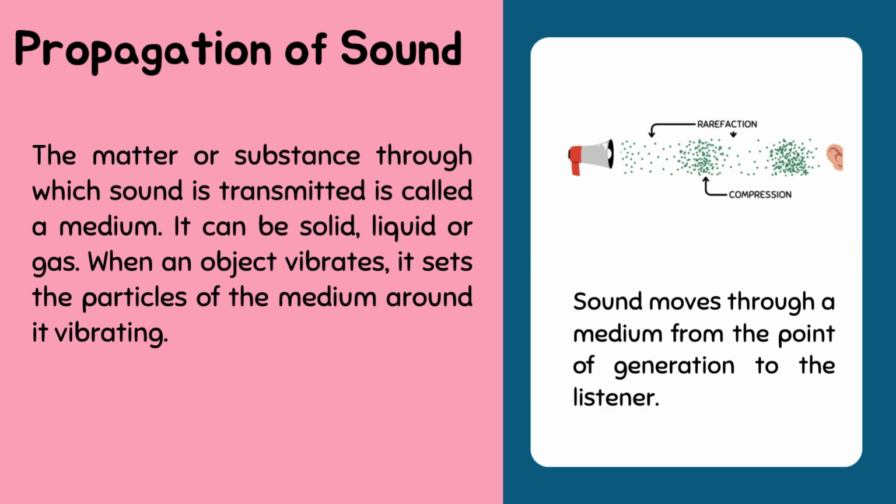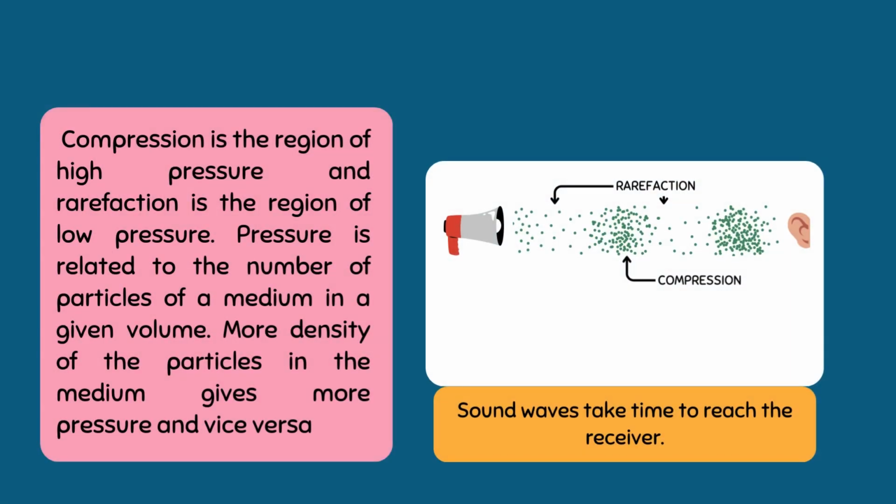When the object vibrates, it sets the particles of the medium around it vibrating. Through this vibration, the sound is transmitted from one point to another. In the previous slide, we discussed the vibration of sound. Through this vibration, the sound is propagated. But in this vibrational part, there are two regions: one is rarefaction and the second one is compression. It is shown in this figure.